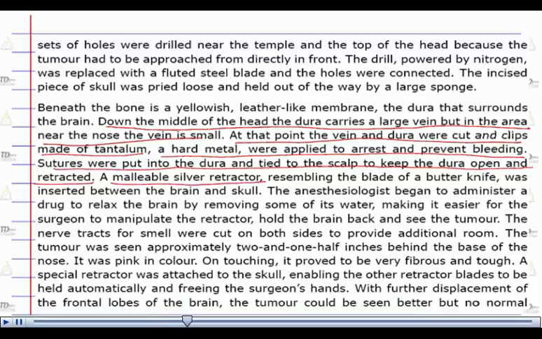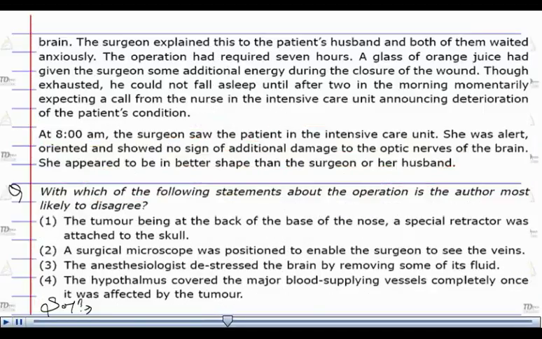A malleable silver retractor resembling the blade of a butter knife was inserted between the brain and the skull. Here we can clearly see a small retractor was attached to the skull behind the base of the nose. Here we can clearly see option number 1 cannot be the answer, as the author is most agreeing with this particular statement. Option number 1 can be cancelled out.